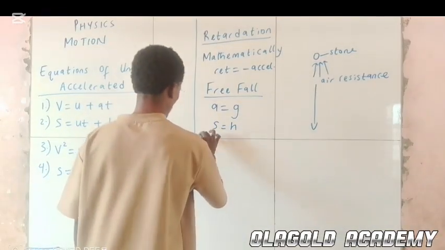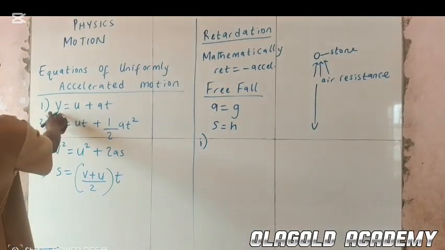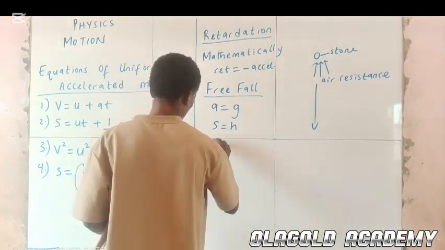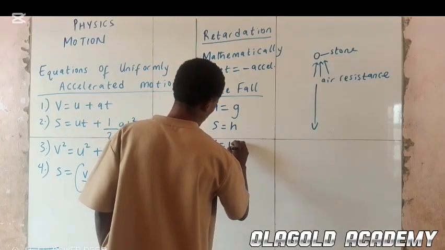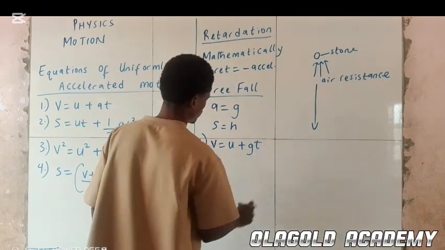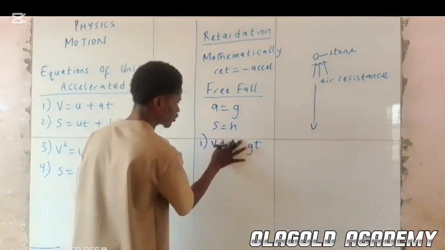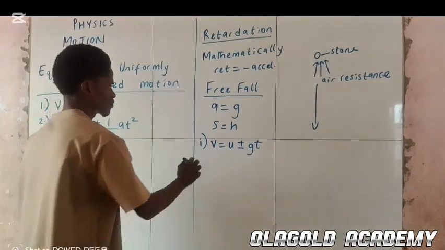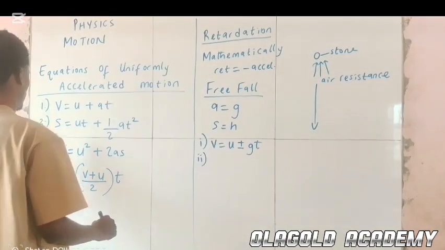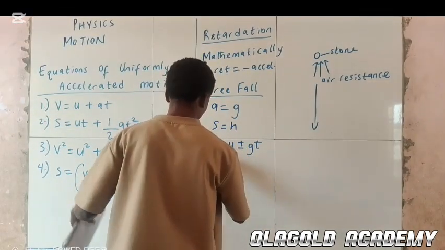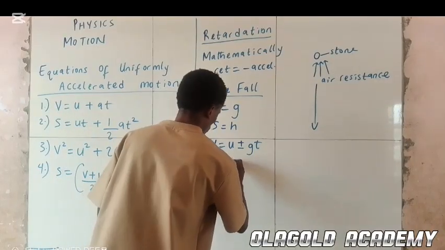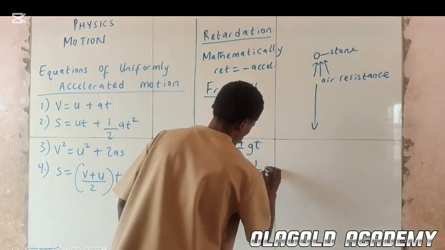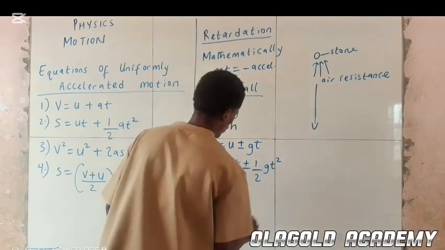Alright, so for the first equation of motion, we are going to have V equals U plus or minus gt. Number 2, we have S, so we are going to have h equals ut plus or minus half gt squared.